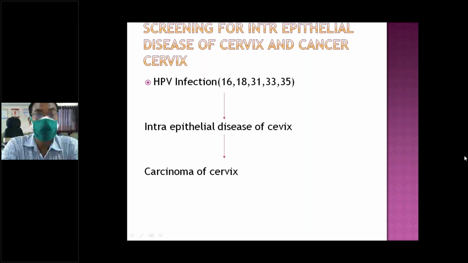This is mostly infection. I told you infection means particularly we are concerned with HPV infection. There are so many HPV viruses. There are more than 120, or now maybe more than 200. The HPV types are mostly 16, 18, 31, 32. Apart from these, 6 and 11 are also there, but have low potential. But highly infective are 16, 18, 31. So these viruses are responsible.